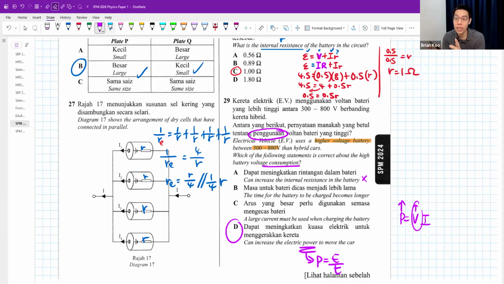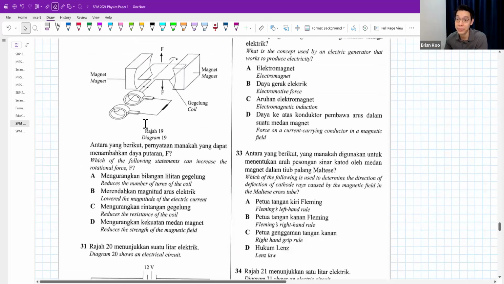Yeah, high voltage doesn't necessarily mean I need a lot of current to charge. I might need a lot of current, I might not need a lot of current. Depends also, right? Maybe I have a very high voltage to charge it, the current could be very small also. Yeah, so B and C is not the best. D is the best answer, the one that is most directly related to high battery voltage consumption.